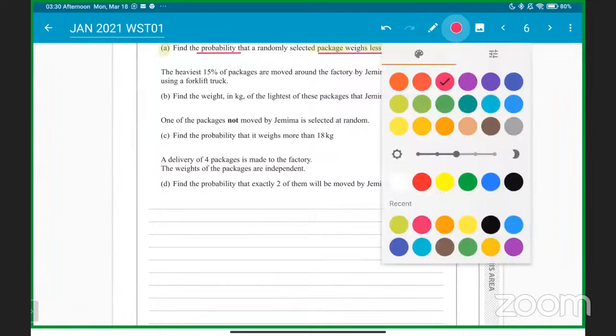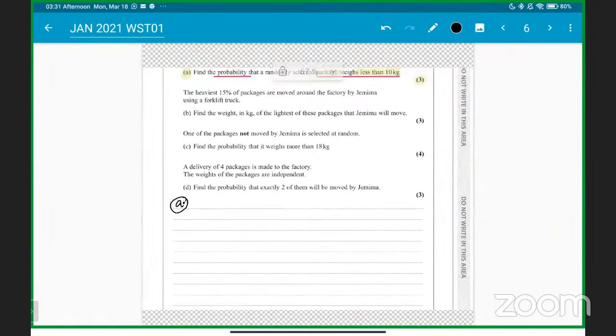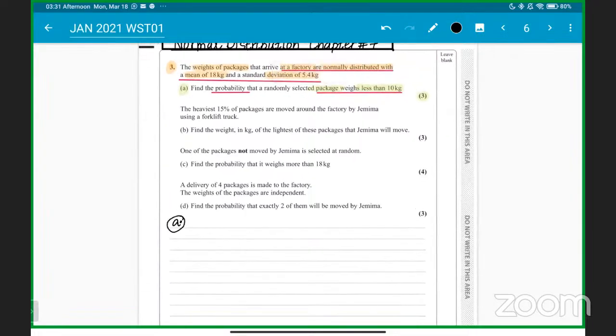So it will be starting from here, question number 3, part A. You will say that X is, first you define your variable. So what is our variable, students? X is the weights in kilograms. Okay, guys, are you following me, can you hear me? Weights in kgs of the packages at the factory.